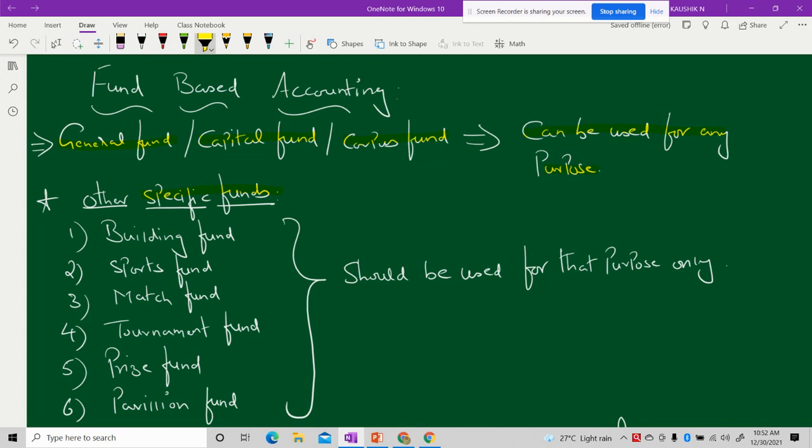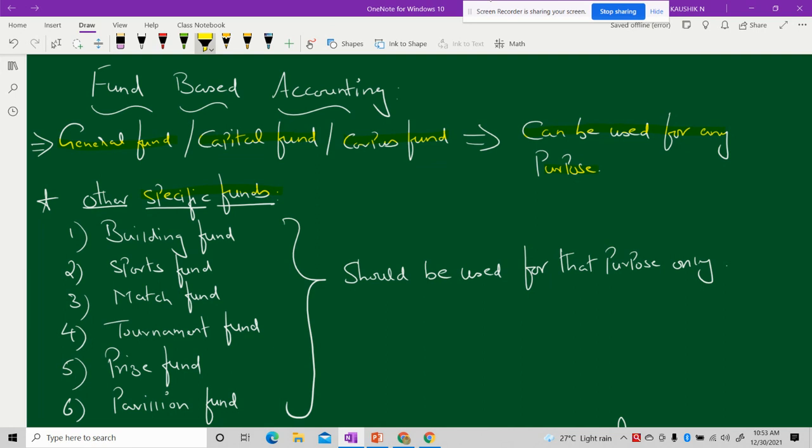In the same way, even in funds, we have the general fund, which is none other than your capital fund or corpus fund. Followed by that, we have a list of specific funds, but these are the six most important specific funds which we have in our syllabus, and they are as follows.